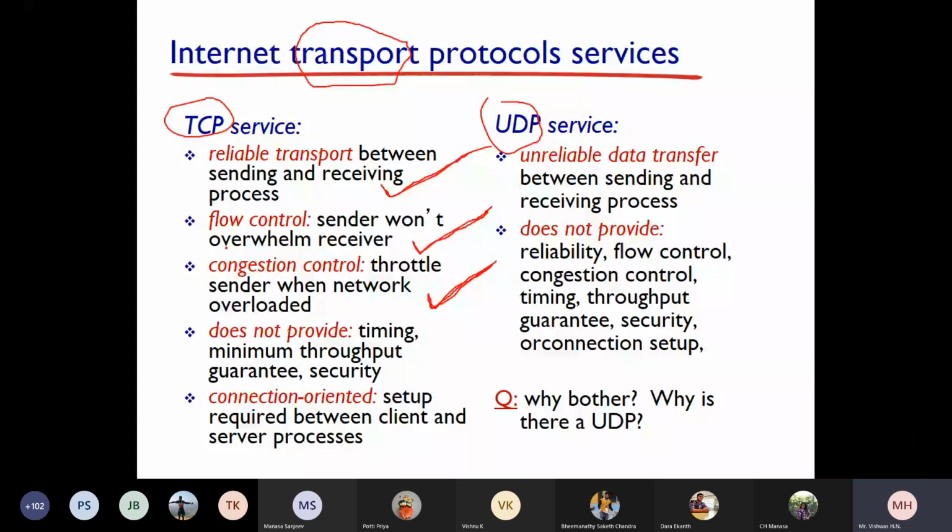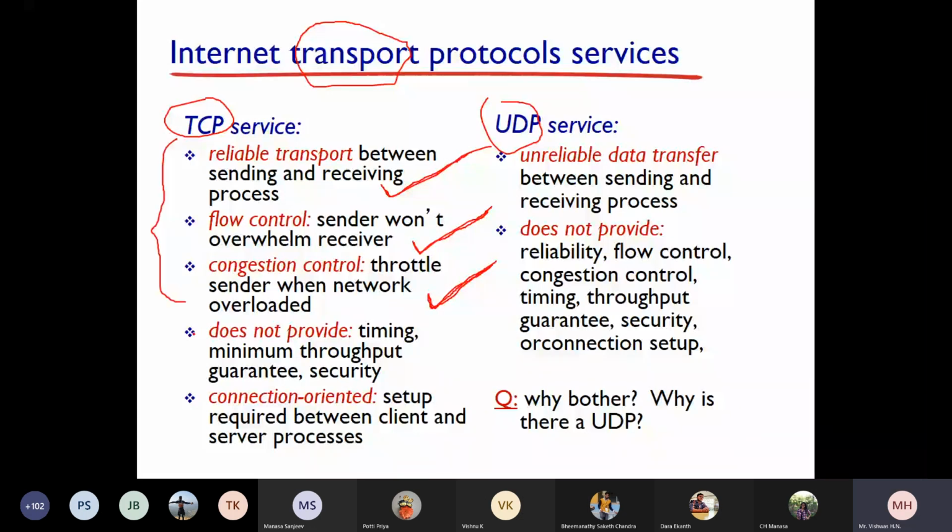Flow control is basically with respect to the receiver, whether the receiver is ready to receive or not. Congestion control is basically with respect to the intermediate networking devices, whether there is heavy traffic in the network or not. That you are going to check with congestion control. So these are the main things which TCP provides.